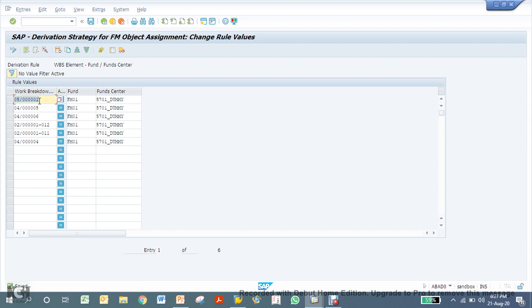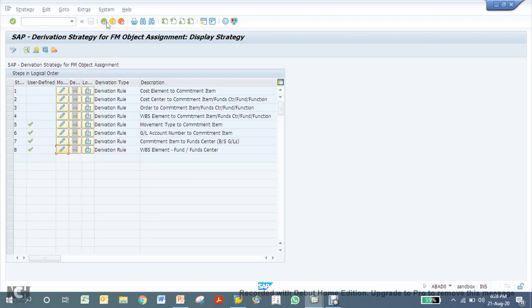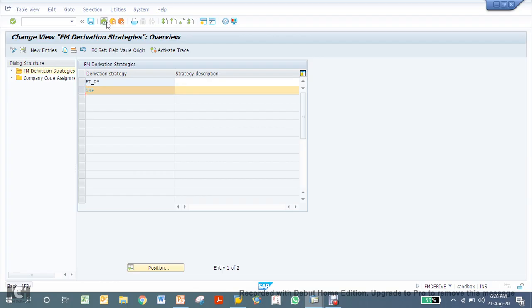What I have done here, I have created a derivation strategy saying if my WBS element is this one, then assign a dummy fund center with this fund. So then funds management rule should not touch. This is the one level, and then in the back end I have a tolerance profile defined for this fund center and assigned also.